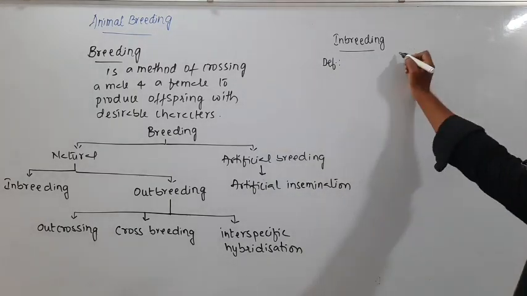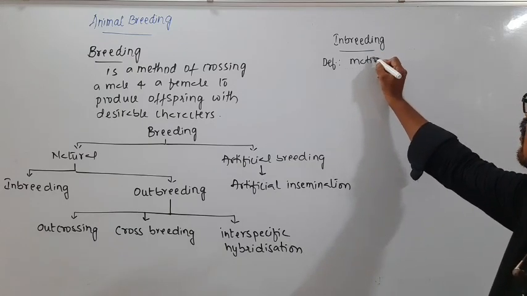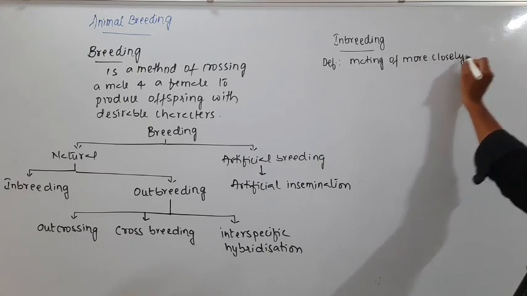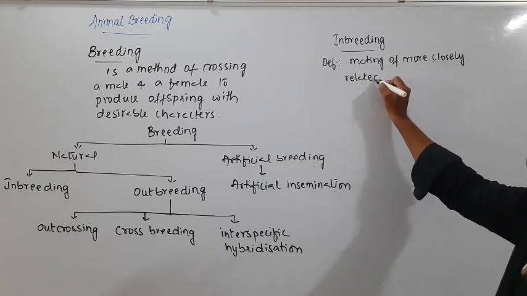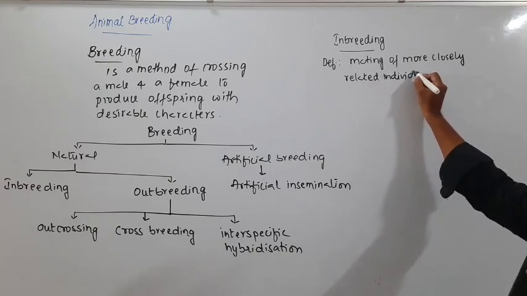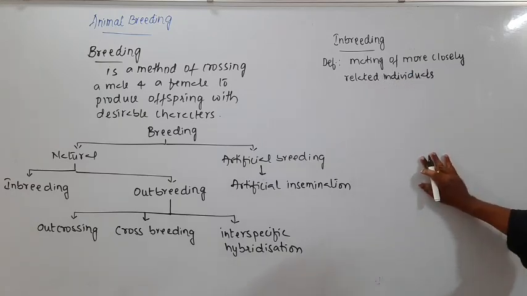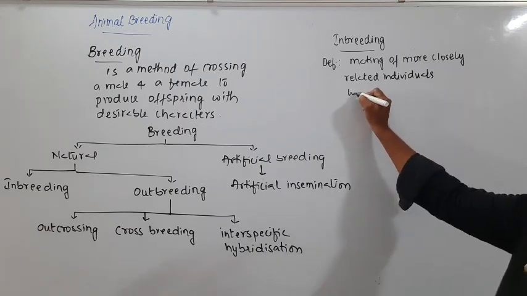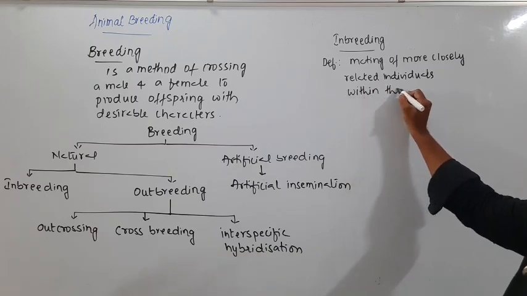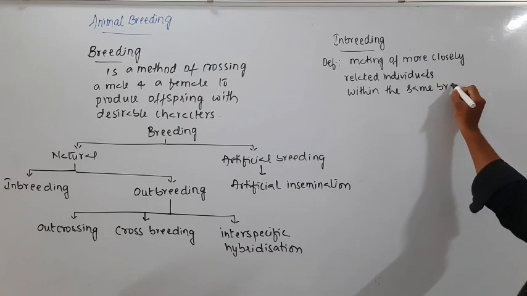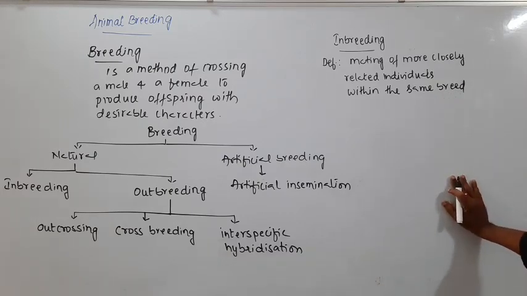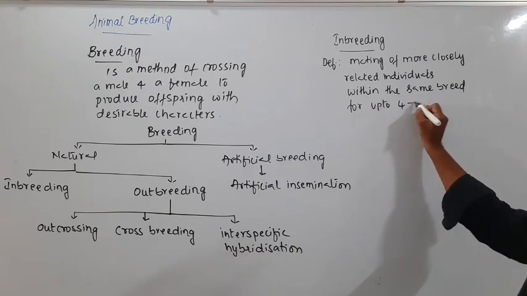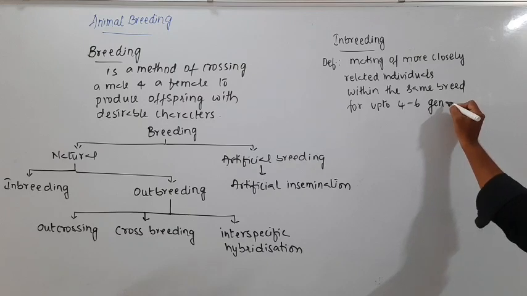Inbreeding is mating of more closely related individuals within the same breed for up to 4 to 6 generations.